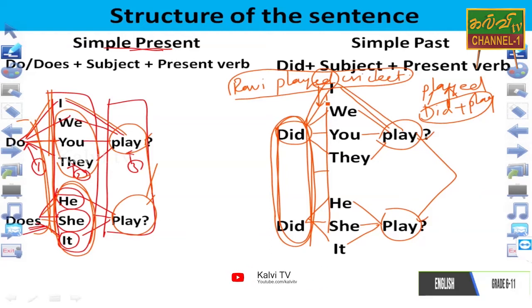And when we start the question, when we make the helping verb question, what will you do? We want to take did as the helping verb. We can write did, then Ravi, then what's the verb here?